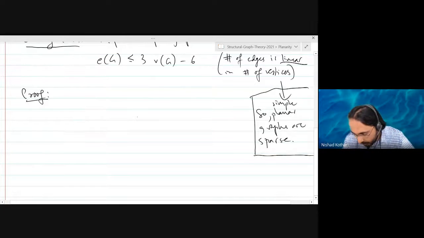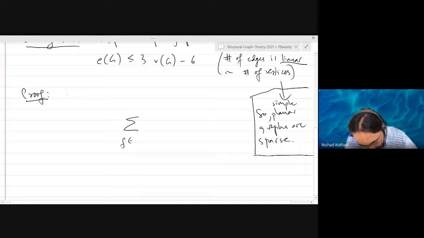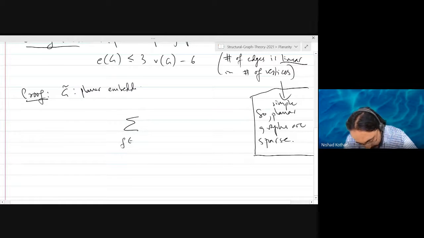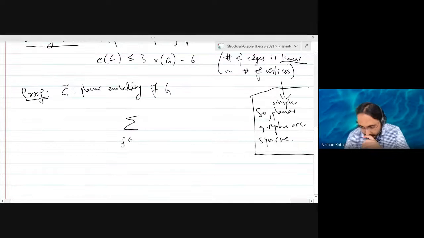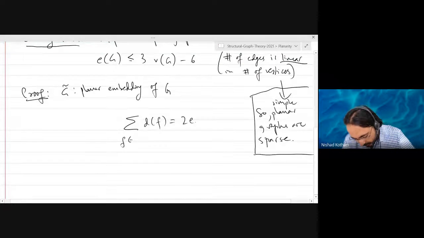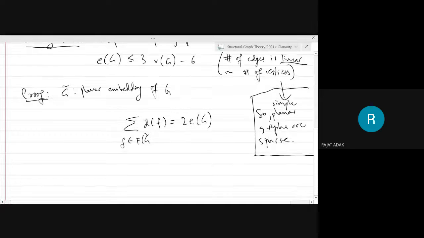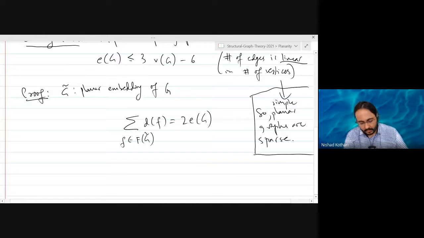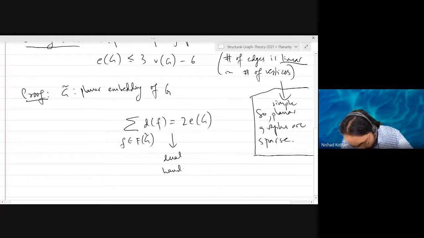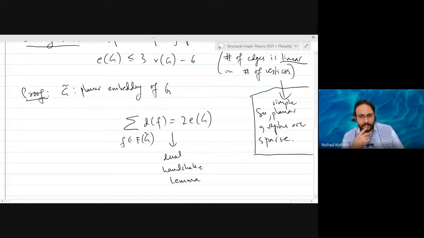So let me first put down the simplest fact that you used in your argument. The simplest fact is the following. So let's take a planar embedding of the graph G. And I think the simplest fact you used is if you add up the degrees of the faces, you get 2 times the number of edges of the graph. Is that right? Yes. Okay. So this is the dual handshake lemma. Does everybody agree with this part?